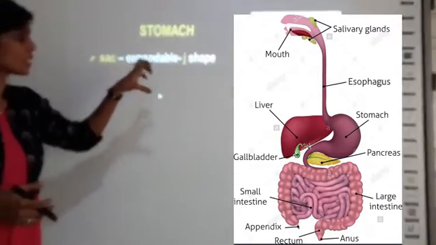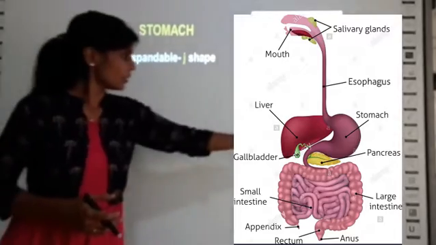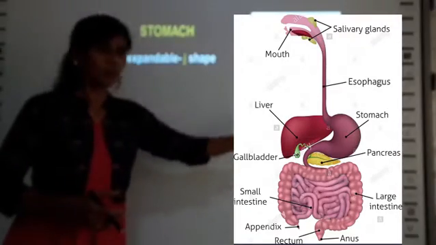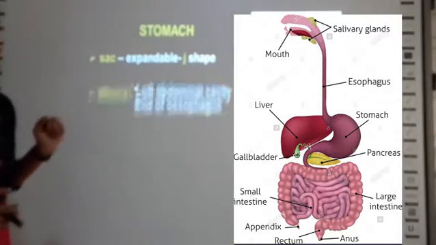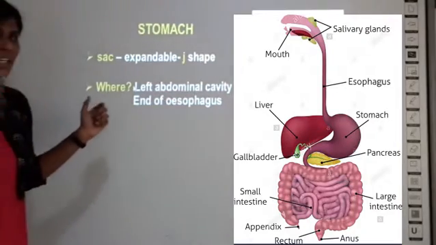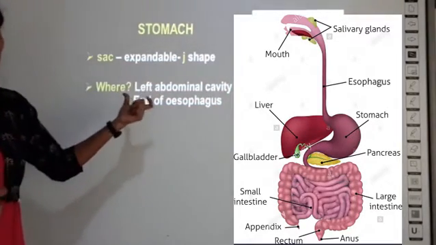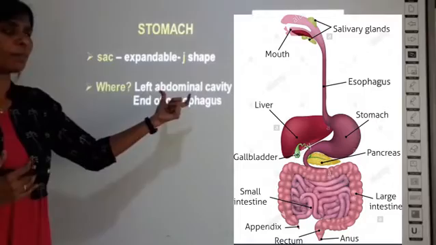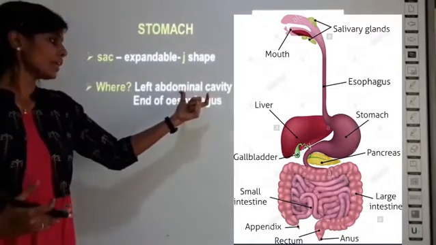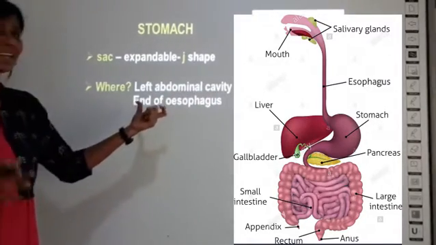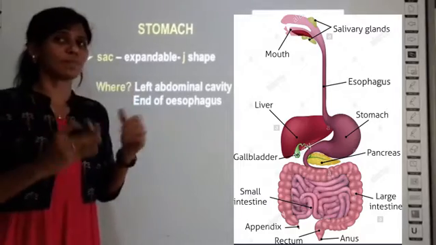Then we learn about the structure of the stomach. So here you can see this is the stomach, right? What is the shape of the stomach? The shape is J shape. And where can you find the stomach? It is present in your left abdominal cavity, that is in your abdomen. It is present on the left side, and the cavity means the empty space which is present.